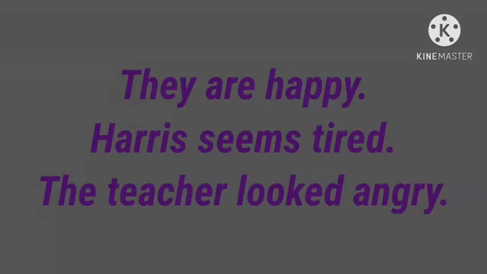Now the sentences are complete. Is it? However, they have not taken any object. They are neither answers to what nor whom in relation to the verb.